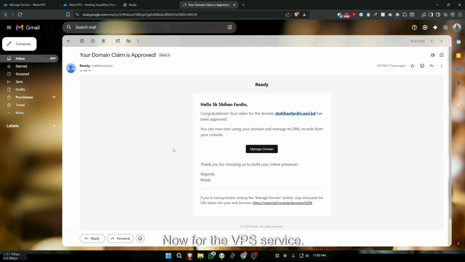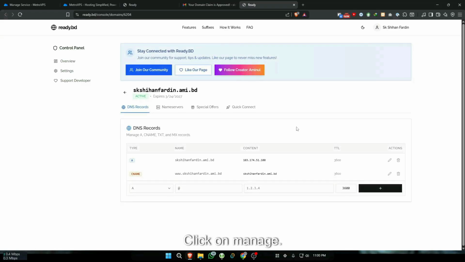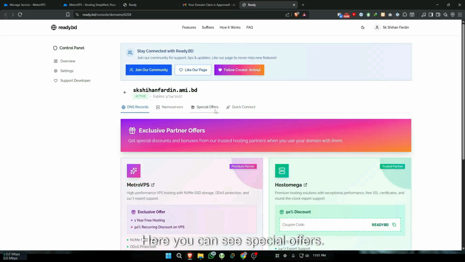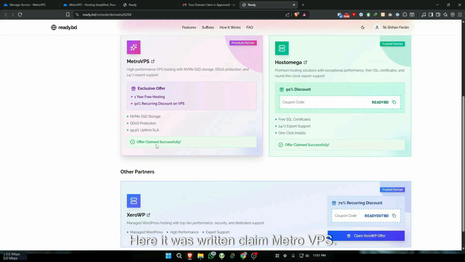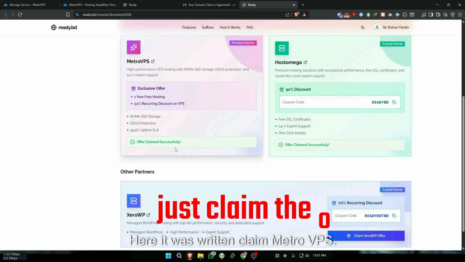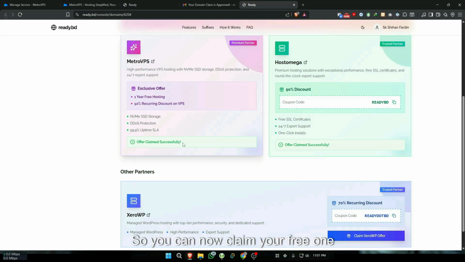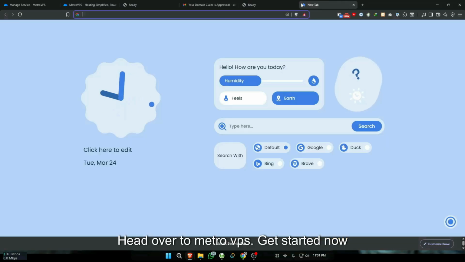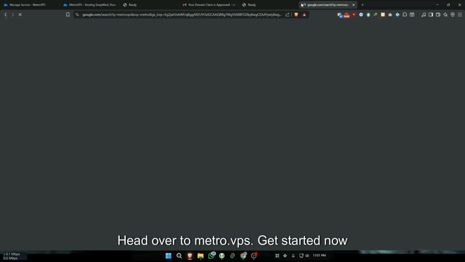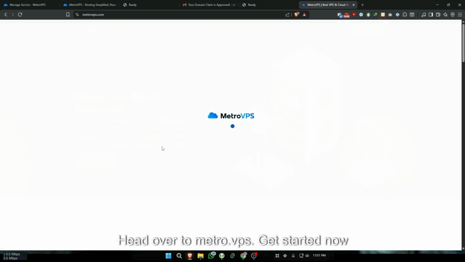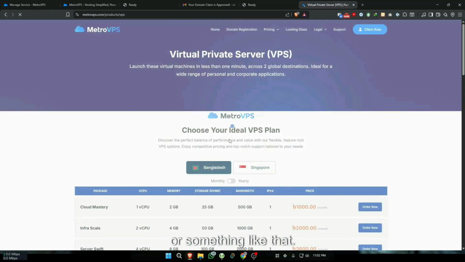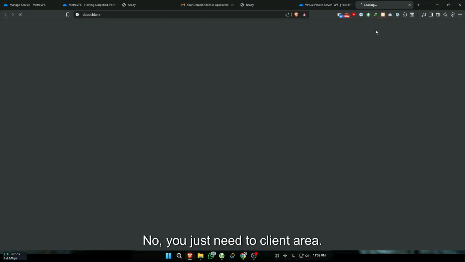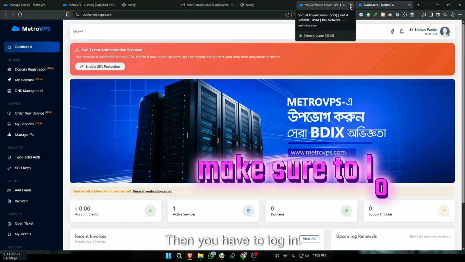Now for the VPS service, click on manage. Here you can see special offers. Here it was written claim Metro VPS. So you can now claim your free 1 year hosting and 50% recurrent discount on VPS. Head over to metro.vps. You just need to go to the client area, then you have to log in.